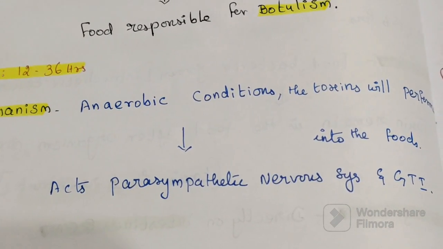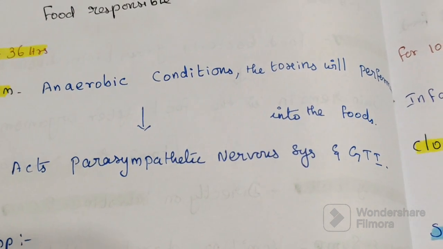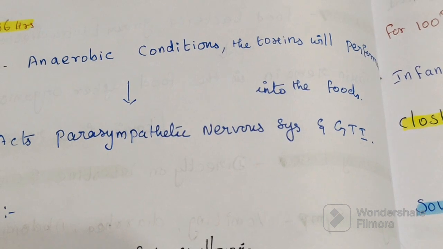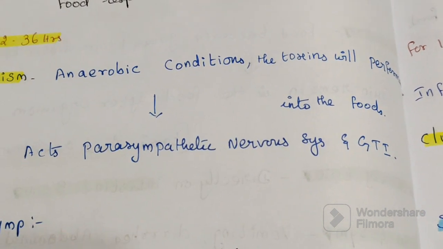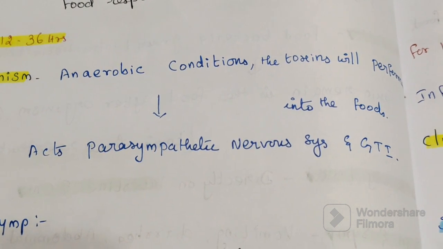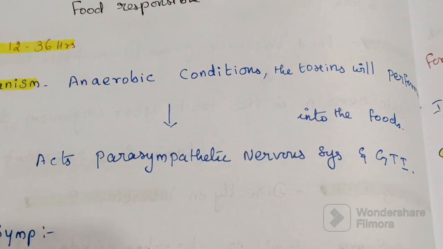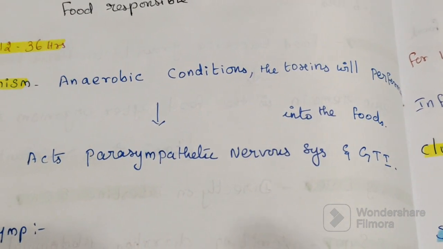Under suitable anaerobic conditions, the toxin will be preformed in that food. It acts on the parasympathetic nervous system and gastrointestinal tract. So this toxin will act on the parasympathetic nervous system and gastrointestinal tract.